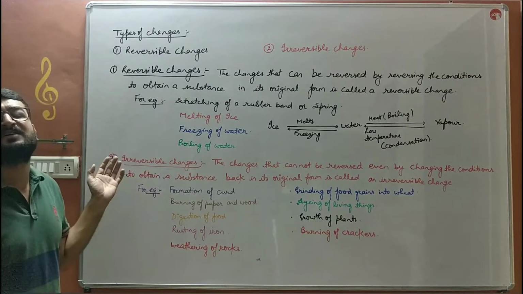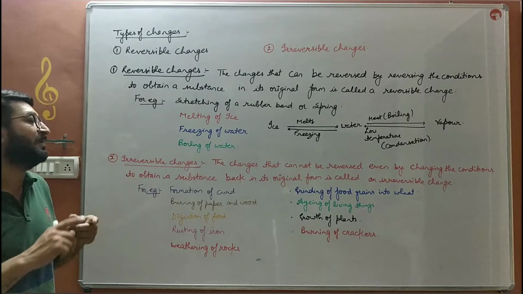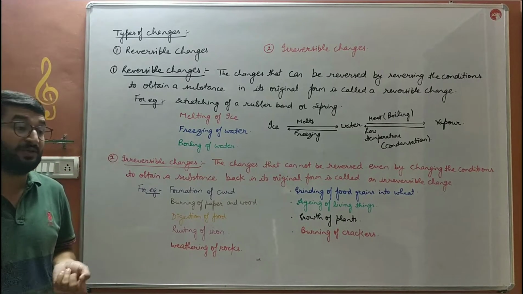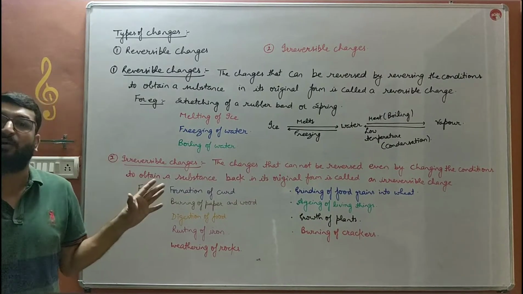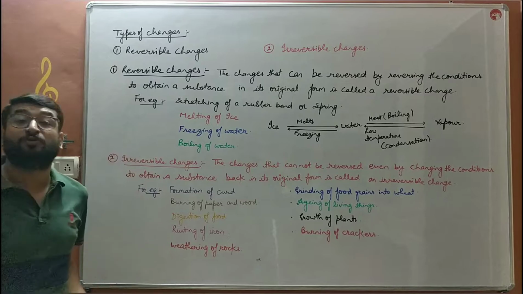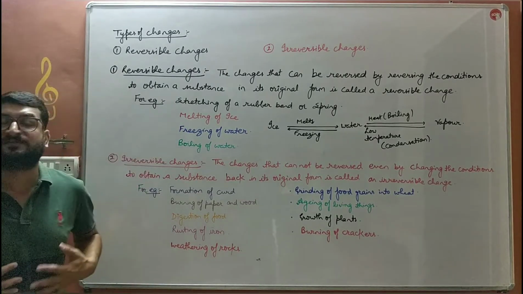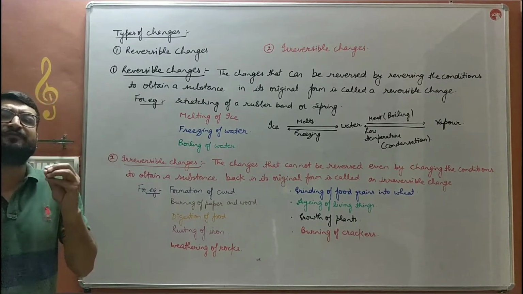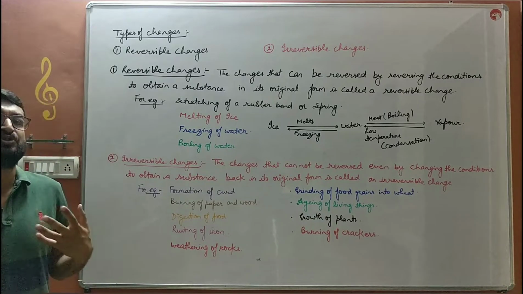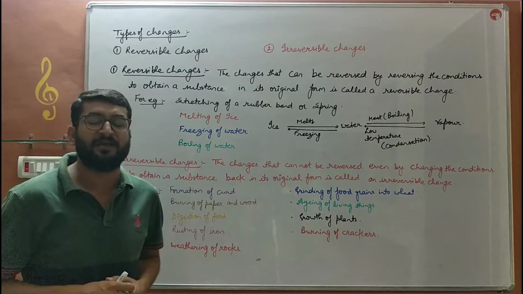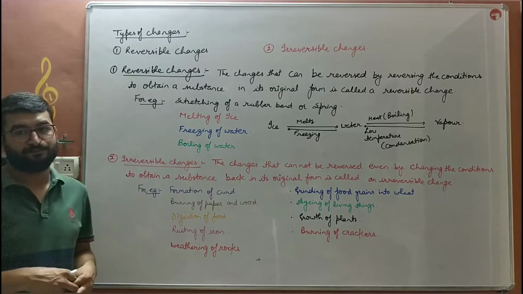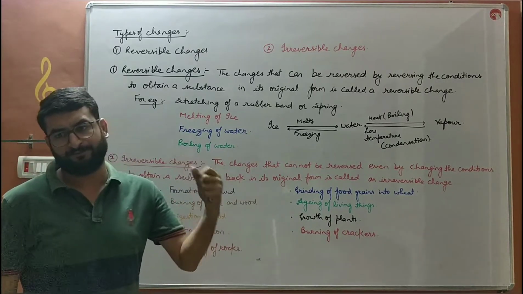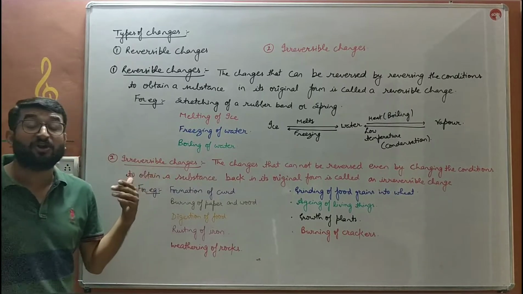There are a lot of irreversible changes occurring around us. For example, rusting of iron. If iron gets rusted, then we cannot get the original iron back from that. Digestion of food. If we digest the food in our digestive system, then we cannot get back that complex food from that digested food. अगर हमने एक बार फूड पचा लिया, डाइजेस्ट कर लिया, तो हम उस डाइजेस्टेड फूड से दोबारा उस कॉम्प्लेक्स फूड को ऑब्टेन नहीं कर सकते. कुकिंग ऑफ फूड, हम कुकिंग ऑफ फूड से बच्चे दोबारा कुक्ड फूड से दोबारा रॉ फूड ऑब्टेन नहीं कर सकते. दीज आर irreversible changes that cannot be reversed.